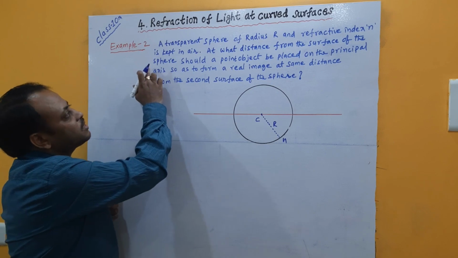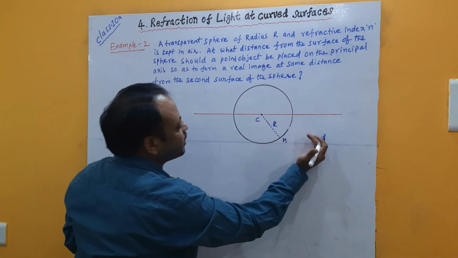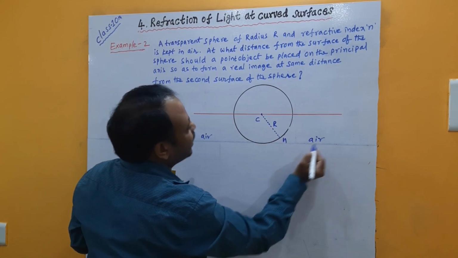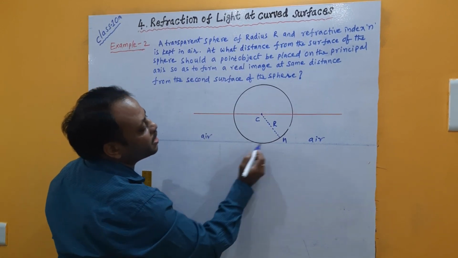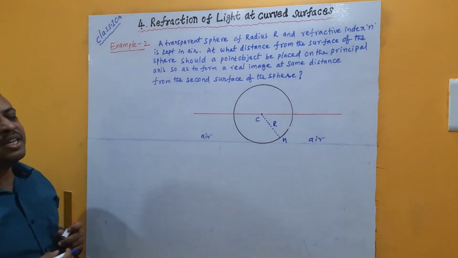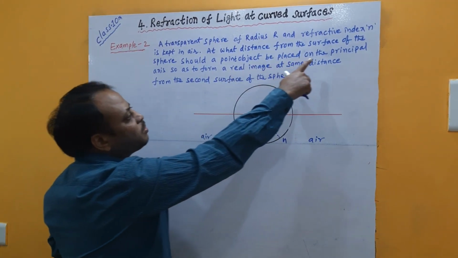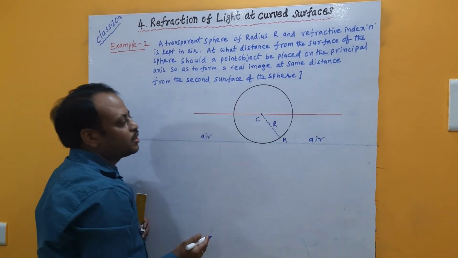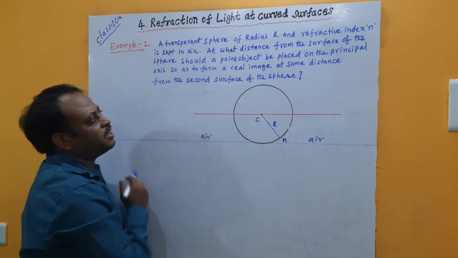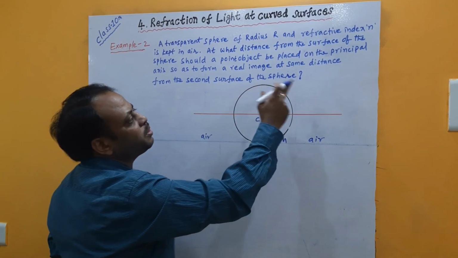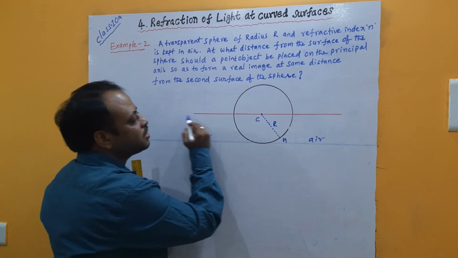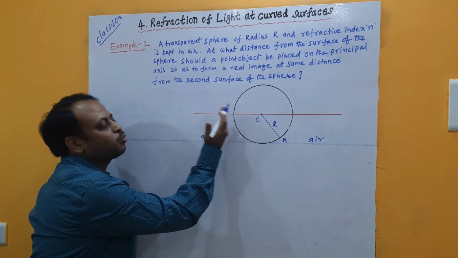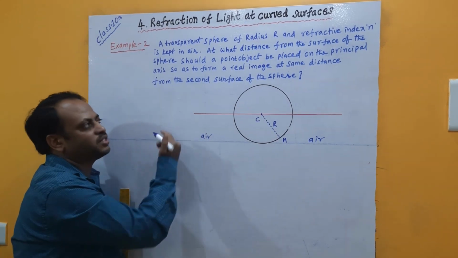Now, it is kept in air, which means the outside medium is air, on this side and that side. So, the air medium, and the transparent sphere made of a material of refractive index n. Now, at what distance from the surface of the sphere, maybe this side surface? At what distance from the surface of the sphere are they asking a point object to be placed on the principal axis? See, this red line can be called the principal axis. Let us take the left-hand surface.